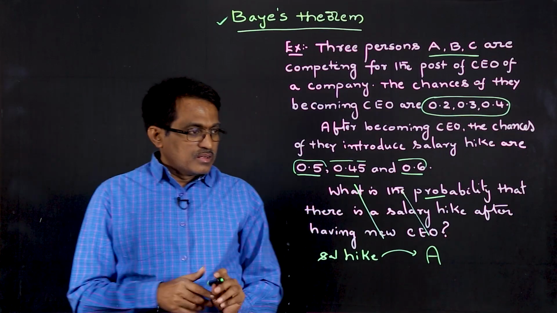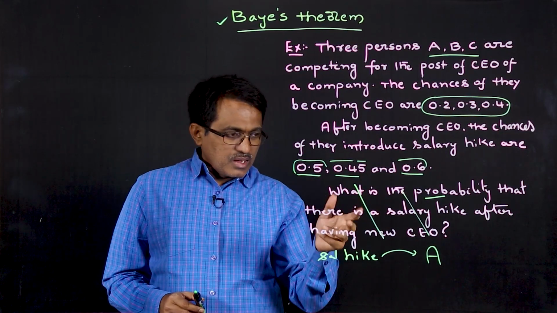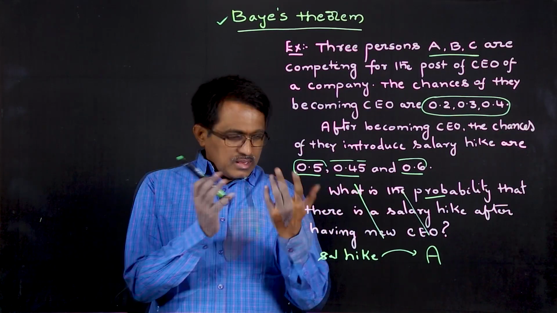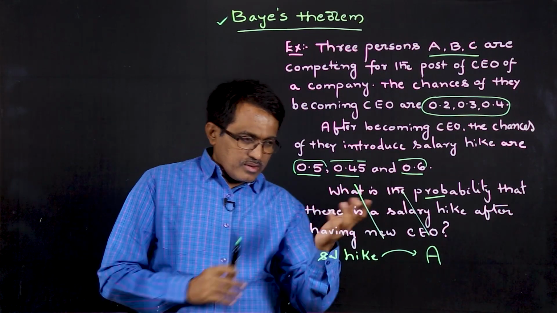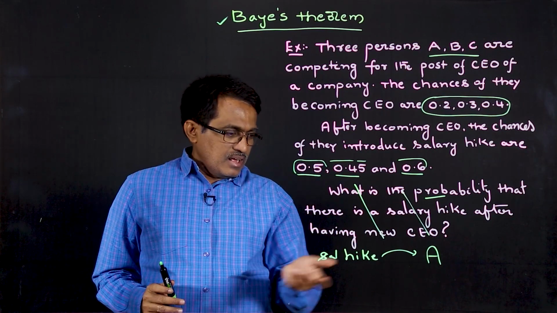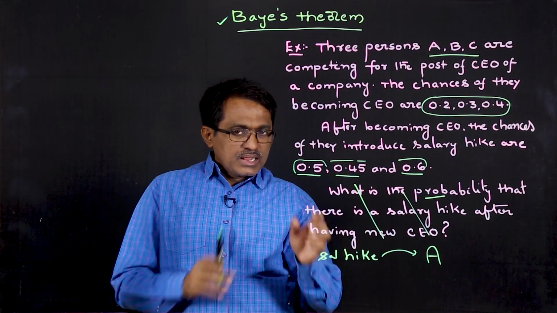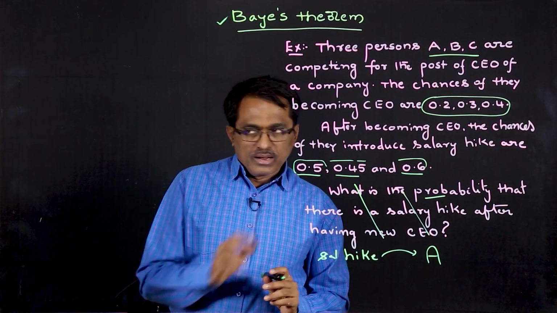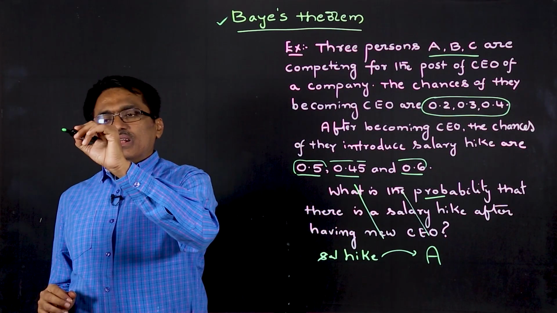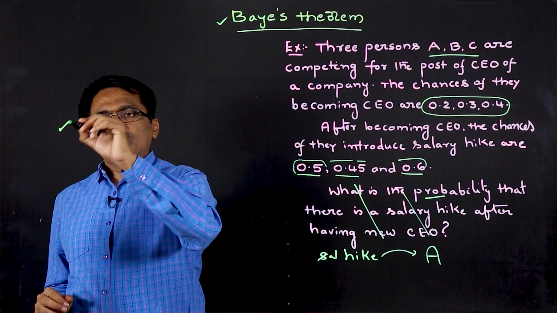So now we are changing the question, where the event has already happened: somebody became CEO and they took the decision of increasing the salary. So what is the probability that this salary hike happened because of A? Right? So then how to find it? Now we'll see this representation.